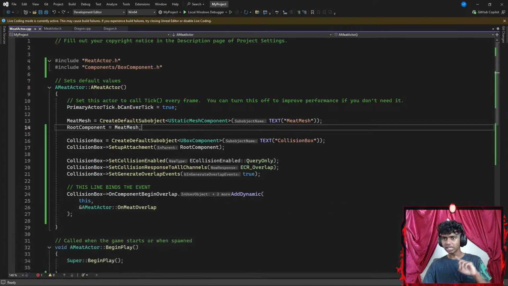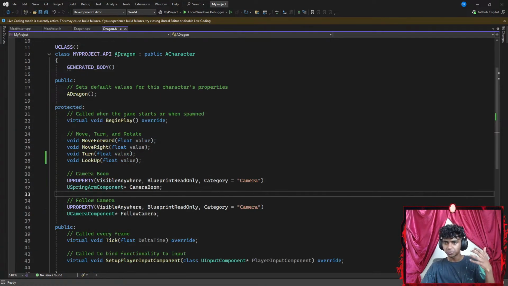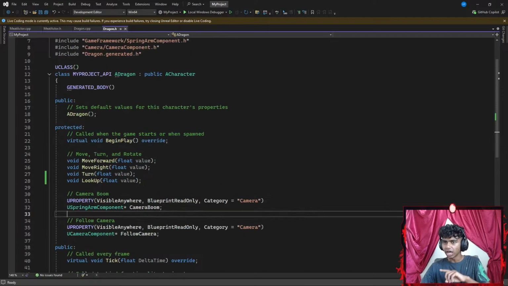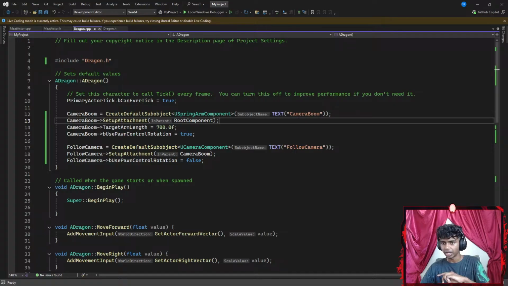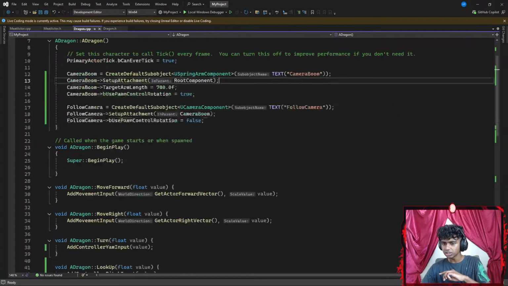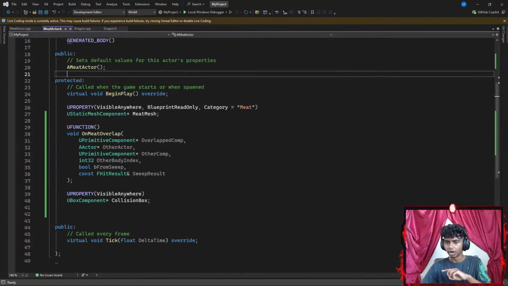Okay, let's see. So this is actually the code. Apparently what I had to do is, I am assuming I included the spring arm component and camera component. Those were the old stuff for creating my spring arm and my camera. I did not need anything inside my Dragon's header files. But I did need to add stuff for my Meets actor.